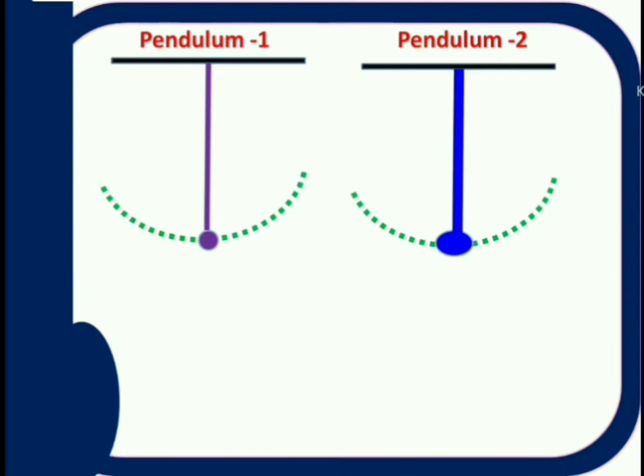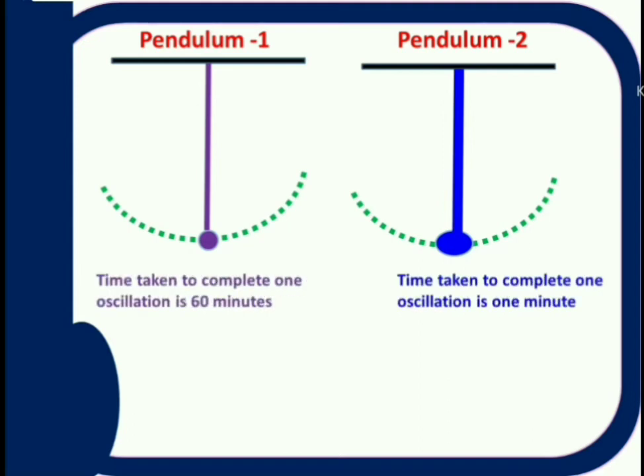Next one, frequency. Generally frequency indicates how fast oscillations are taking place. I will tell you two cases. One is a simple pendulum which completes its oscillation in 1 hour. Let us take another simple pendulum which completes its oscillation in 1 minute. If you compare these two simple pendulums, the first pendulum's time period is 1 hour. That means it will take 1 hour to finish one oscillation. Whereas the second pendulum will take only 1 minute to complete an oscillation.